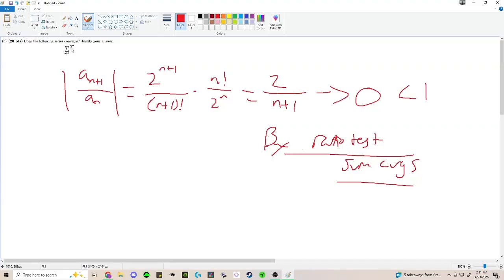This is very important. Make sure you're doing this on the test. If you're on the final or on the makeup or whatever, you want to say, like, oh, I used such and such test. Say by this test, the sum converges. Because if you just write this and you just say converges, of course, when I'm looking at it, I'm teaching, I understand that this is a ratio test, but you haven't established why are we taking this limit? Why does the limit being 0 matter, right? It's got to be less than 1. And so stuff like this, make sure that you're being super precise with your reasoning.